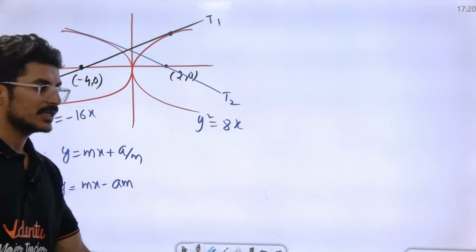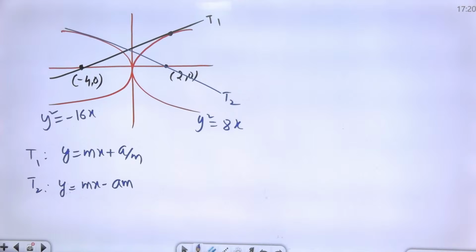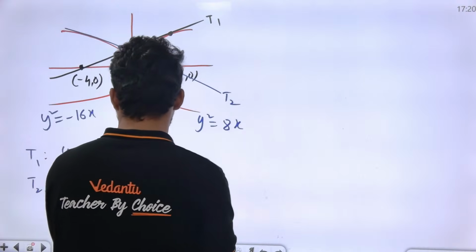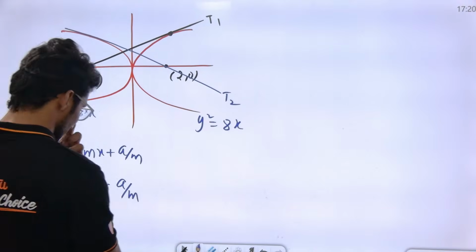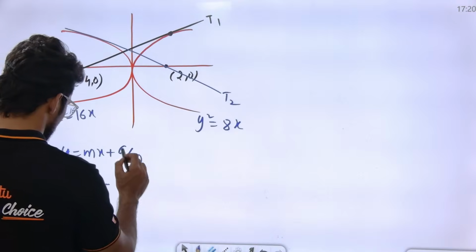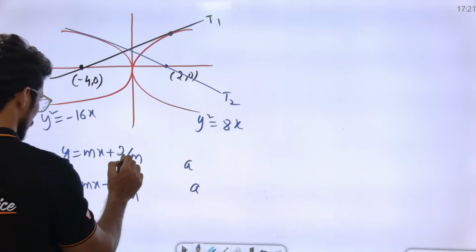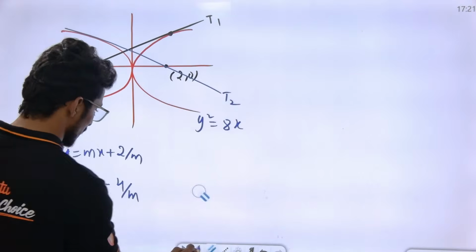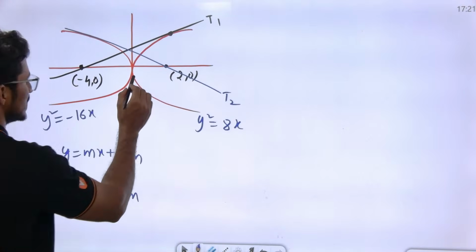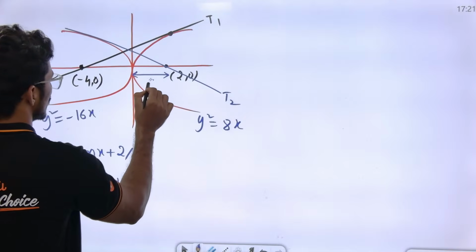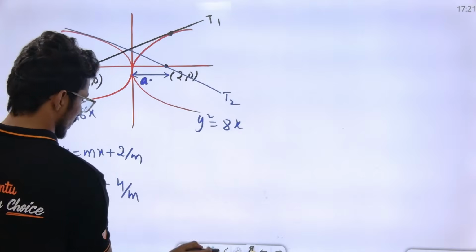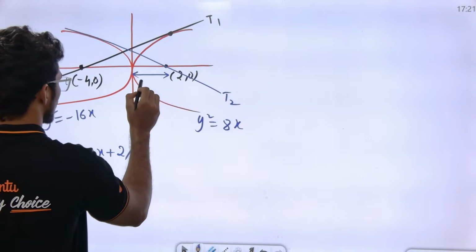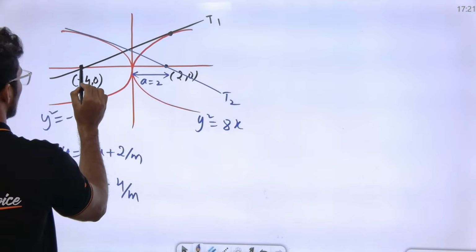Are you getting the point or not? Tell me. I am writing the equation of tangent in slope form. Hope everybody is getting the point. y is equal to mx plus a by m for the first, and y is equal to mx minus a by m for the second. What is the a value here?